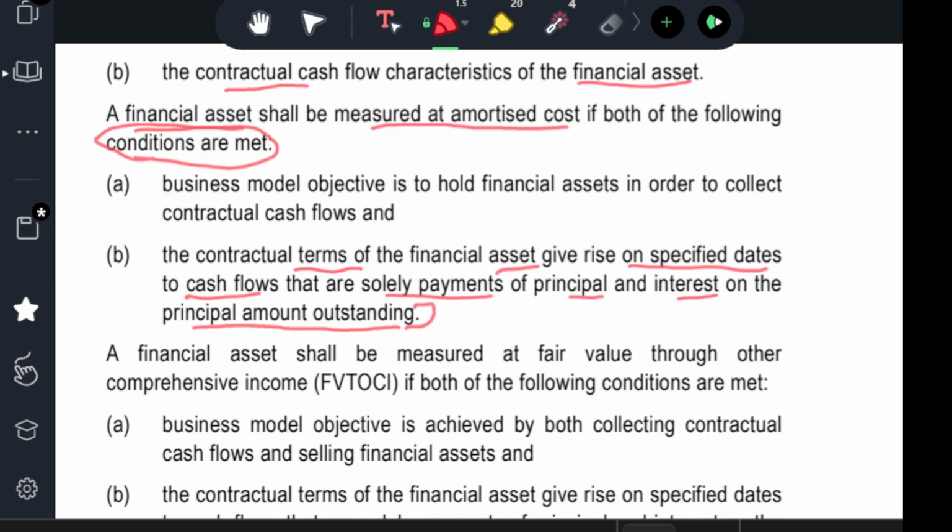Example: I have a financial asset. The court has said that the client needs to pay an amount of 1 crore rupees. My client went to a hospital and was mistreated, and he found out and went to a civil suit. Now the court has said that you need to give an amount of 1 crore to the patient within a period of 1 year.